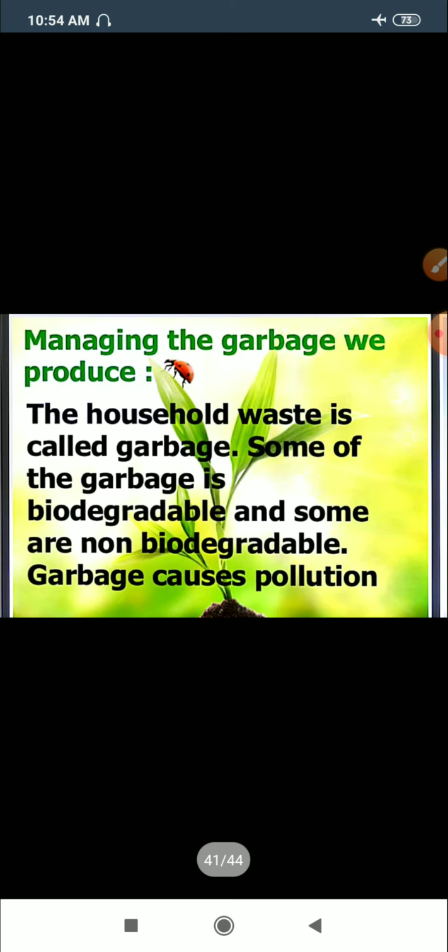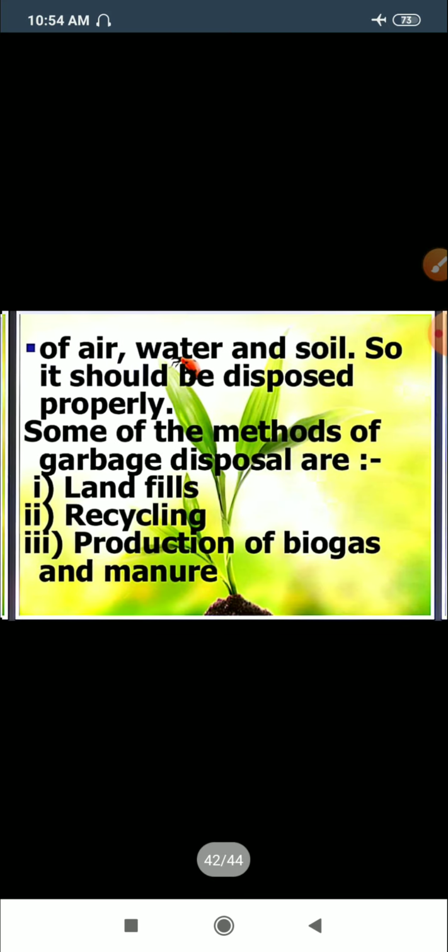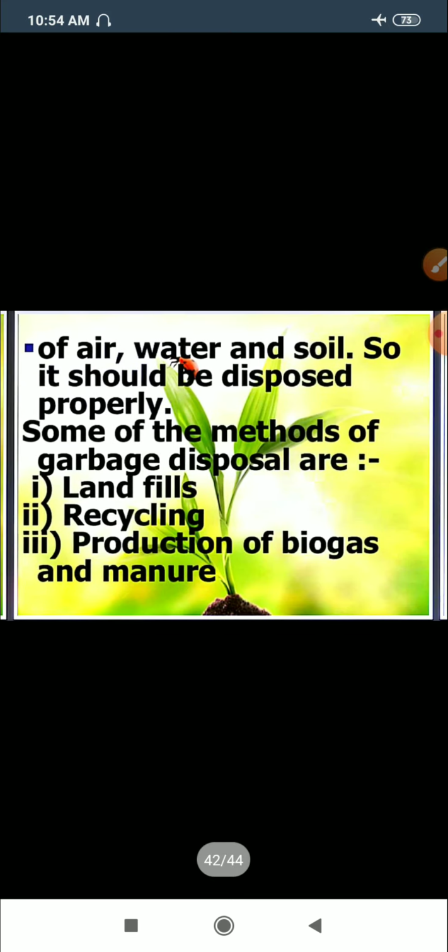Next is managing the garbage we produce. The household waste is termed garbage. The garbage can be biodegradable or non-biodegradable. The garbage that causes pollution of air, water, and soil should be properly disposed of.